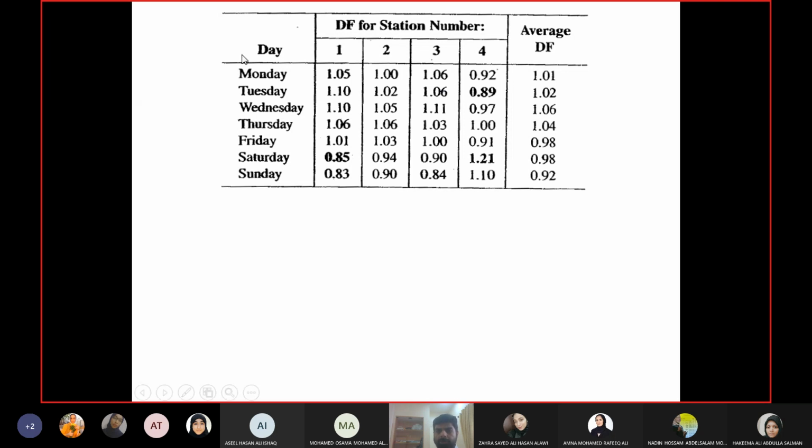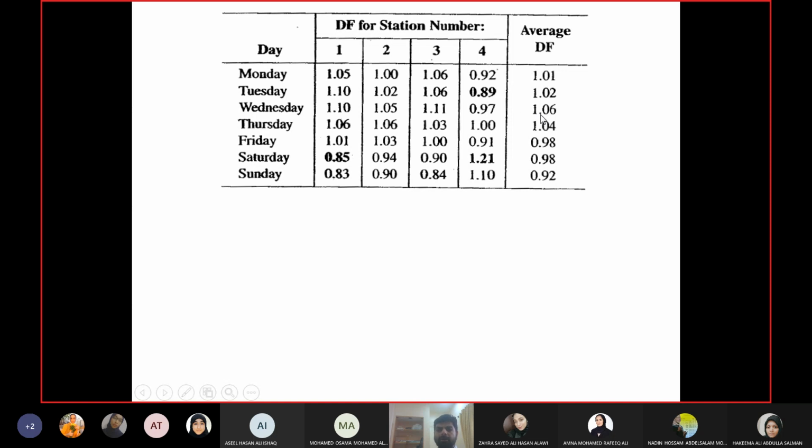You move on to Tuesday. Now the Tuesday average is 1.02. The difference with station 1 will be 0.08. The difference with station 2 is 0. Station 3, 0.04. Station 4 is 0.13. You see this value is highlighted. It is made bold because this value gives a difference out of the range. We will just keep it highlighted for the time being, and we will use it later on.